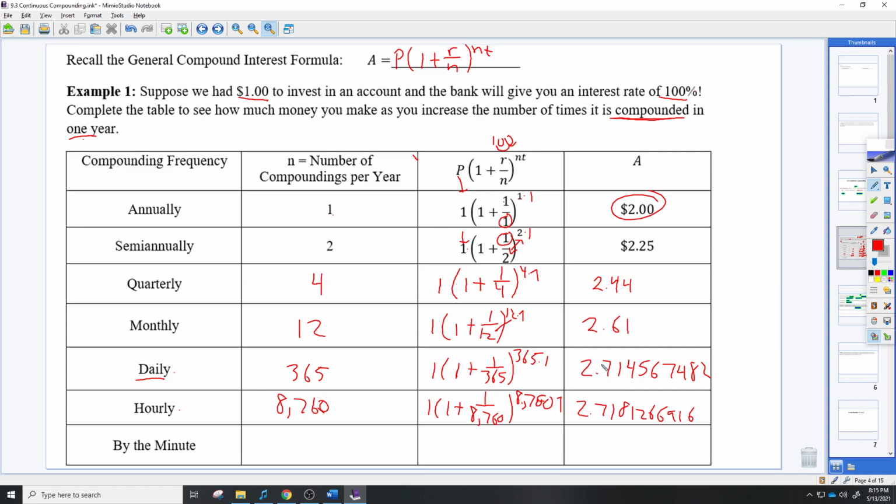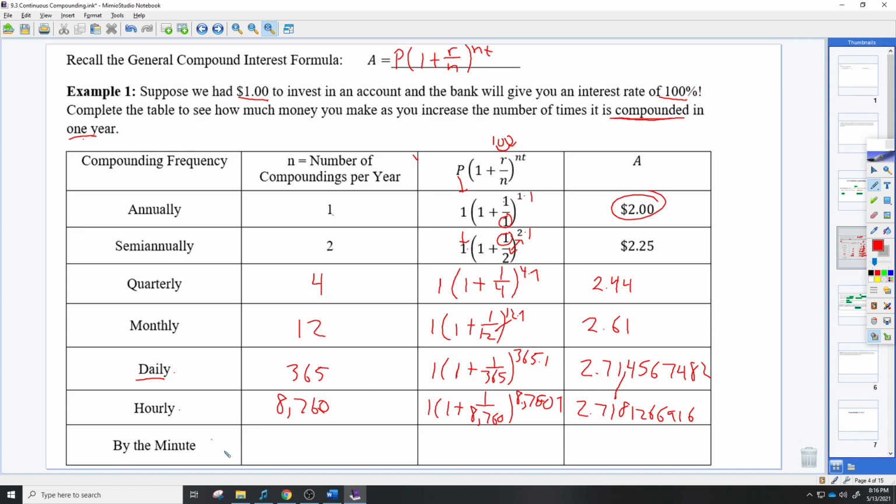So I don't know if you noticed, but it's the same number as far as your money is concerned because it goes out to 2 decimal places. The only place it starts to change here is after the 1. 2.71, 2.71, and now these numbers are different. Okay, so we're going to go one more time and go by the minute.